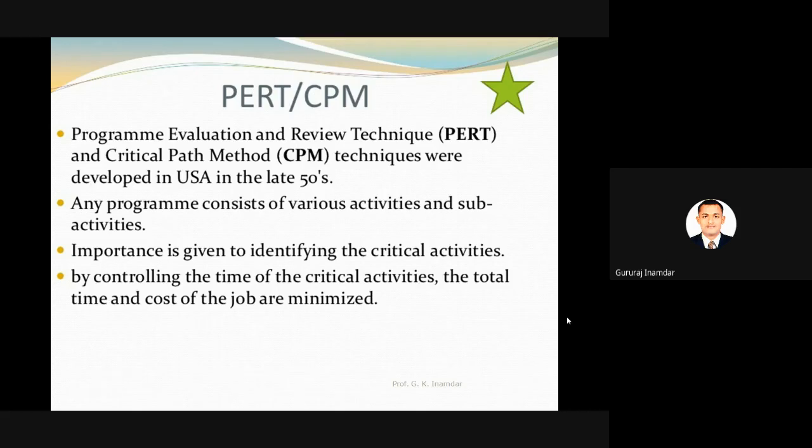Importance is given to identifying the critical activities. By controlling the time of critical activities, the total time and cost of the job are minimized. So the main function of CPM and PERT techniques is to minimize time and minimize cost. Whenever you reduce time and cost, definitely your profit will increase. This is the basic aim of the CPM and PERT technique.